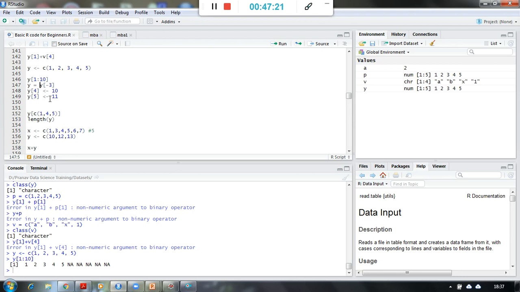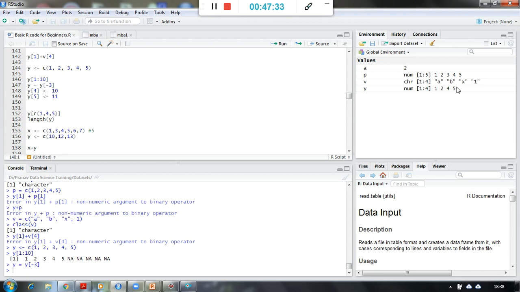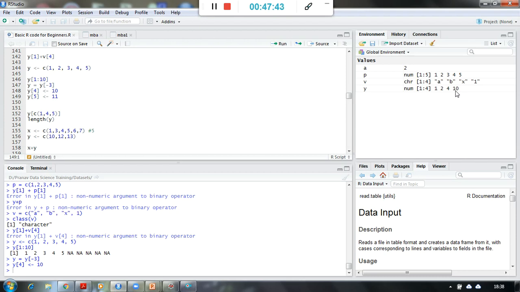Now if I want to remove the third value from y, which is number 3, I can just say y equals y minus 3, and you see 1, 2, 4, 5, only 4 values remain. If I want to change the fourth element, which is 5, to 10, I can do it. If I want to add a fifth element again, because there are now only 4 elements, I can do that.